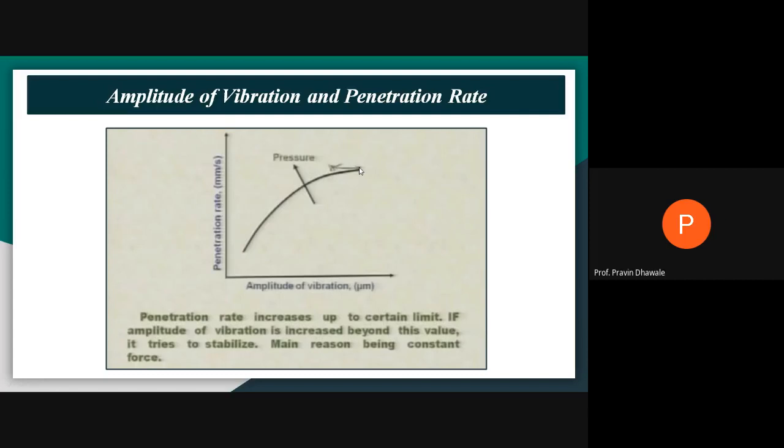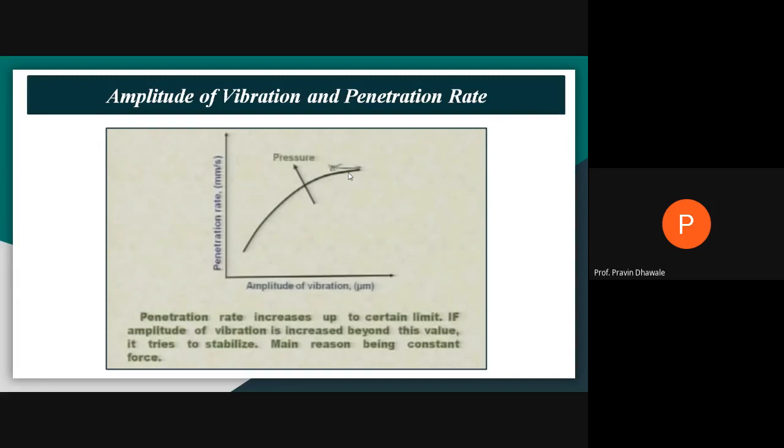The penetration rate goes on increasing up to a certain limit of the amplitude of vibration. If the amplitude of vibration is increased beyond this point, the penetration rate tries to stabilize.